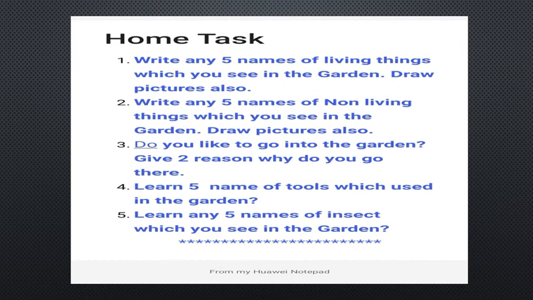I will read these questions for you. Write any 5 names of living things which you see in the garden. Draw pictures also. Write any 5 names of non-living things which you see in the garden. Draw pictures also. Do you like to go into the garden? Give 2 reasons why you go there. Learn 5 names of tools used in the garden. Learn any 5 names of insects which you see in the garden.